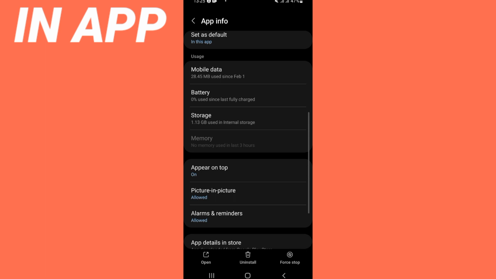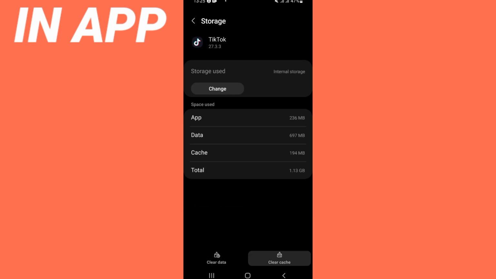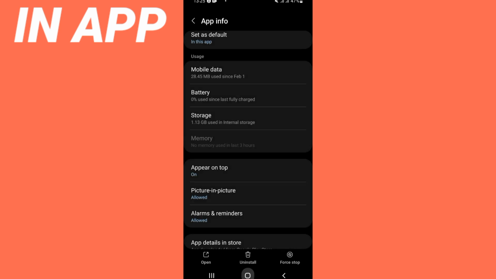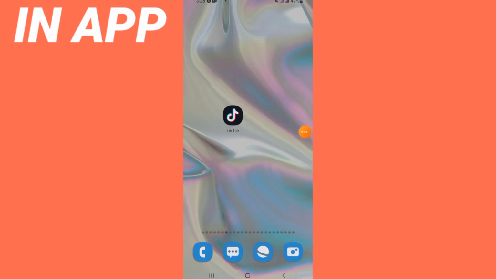Just come to storage and click clear cache in the corner of the screen. Back right now, click on force stop and click OK. And right now you just have to restart your phone.